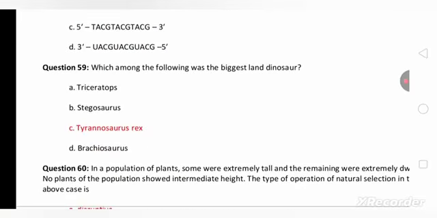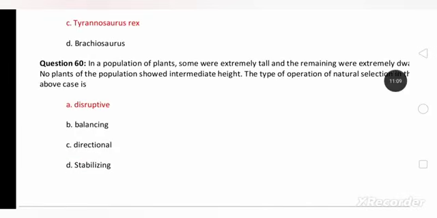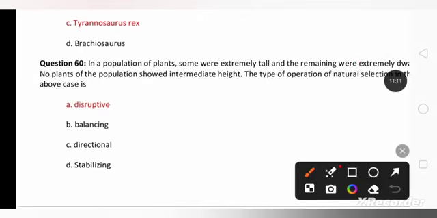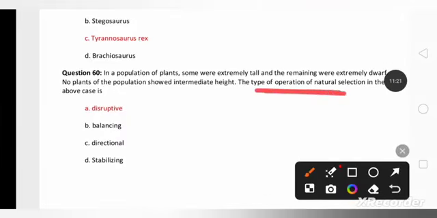Which of the following was the biggest land dinosaur? The biggest land dinosaur is Tyrannosaurus rex. The last question you can find, in a population of plants, some were extremely tall and some were extremely dwarf. No plant of the population shows intermediate height. The type of operation of natural selection in the above is disruptive.